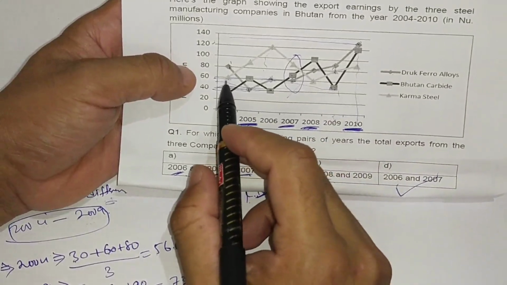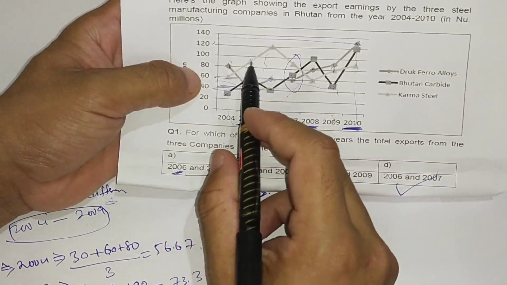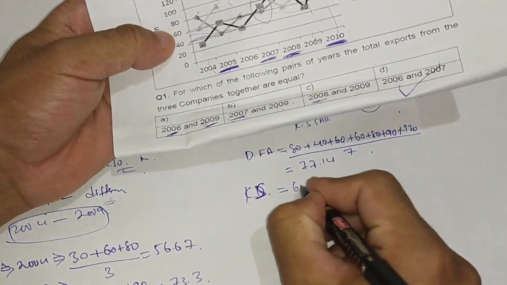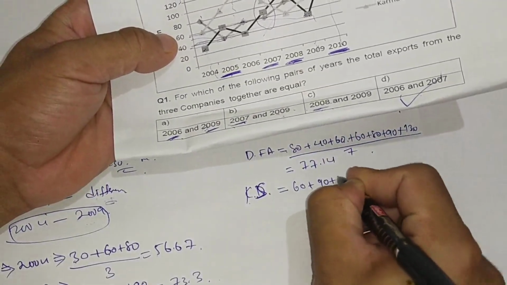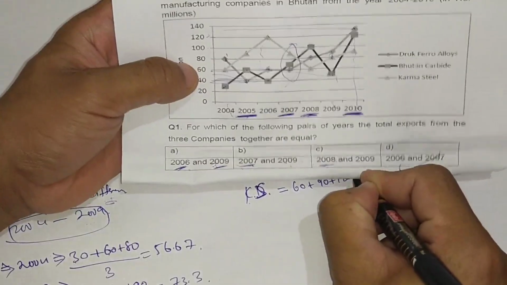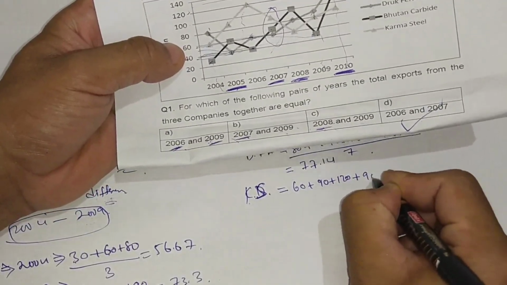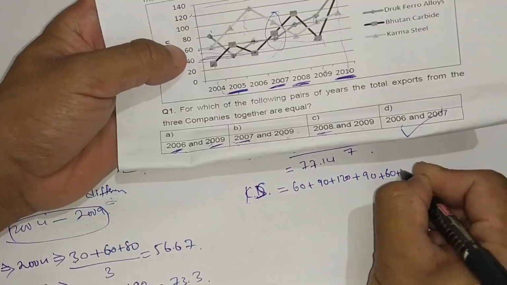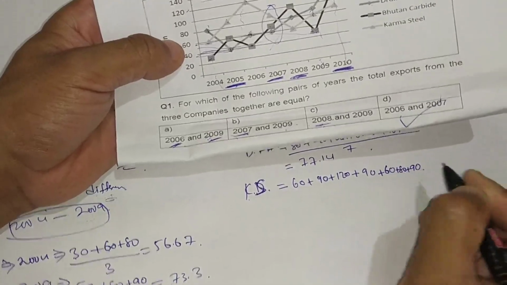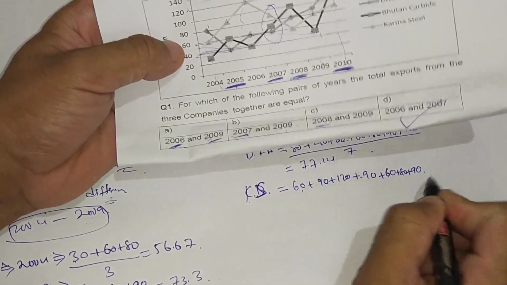In a triangular way, which is 60, 90, 120, 90, 60 plus 90 plus 60 plus 80 plus 90, 1 2 3 4 5 6 7.